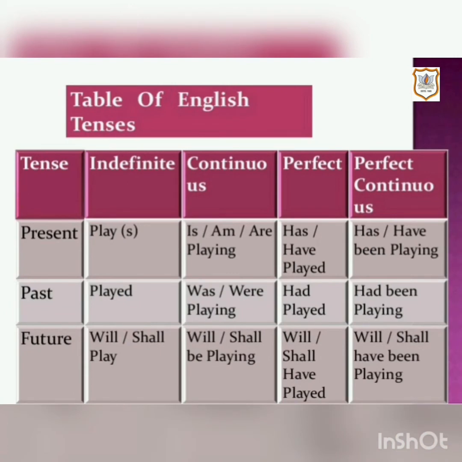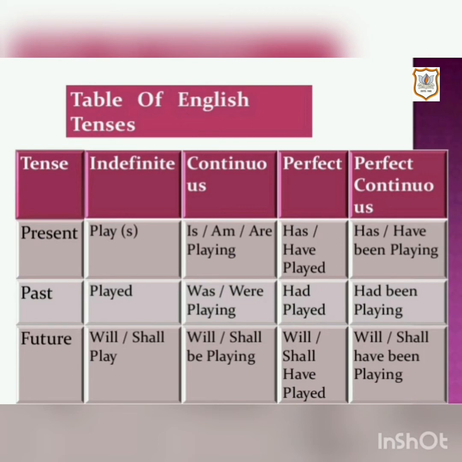Present tense. Indefinite form of present tense is play or plays. Continuous form is is or am or are playing. Perfect form is has or have played. And perfect continuous form is has or have been playing. Past tense. Indefinite form of past tense is played. Continuous form is was or were playing. Perfect form is had played. And perfect continuous form is had been playing.